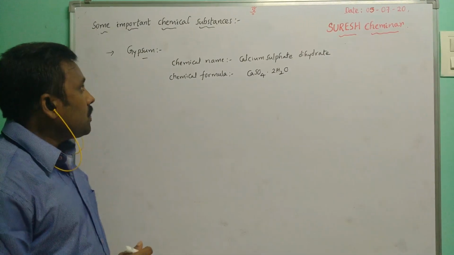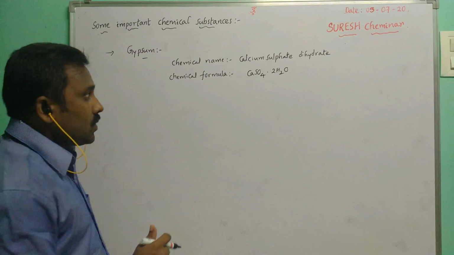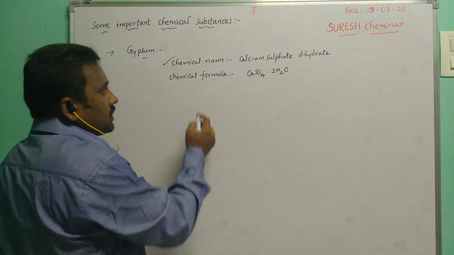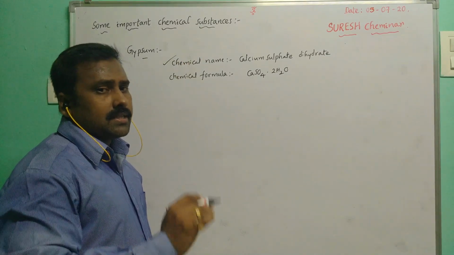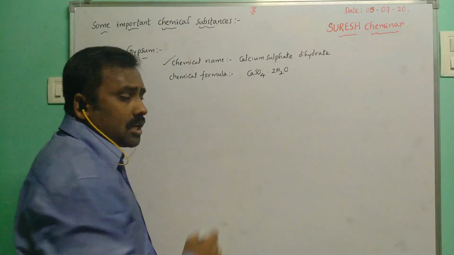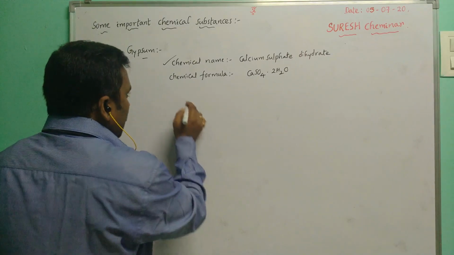Then after, the next compound is called gypsum. Gypsum's chemical name is calcium sulfate dihydrate. Chemical formula CaSO4·2H2O.